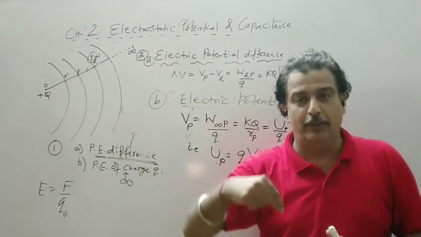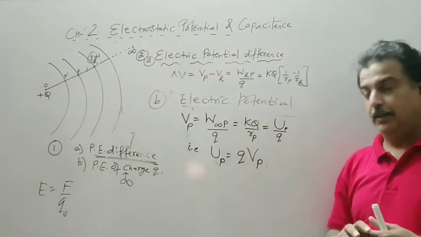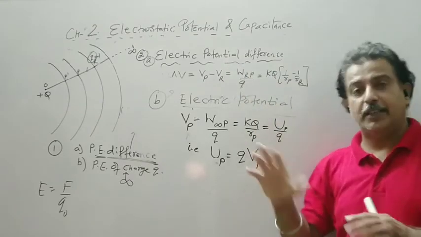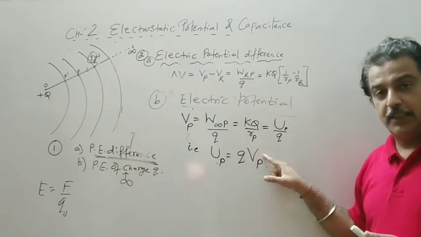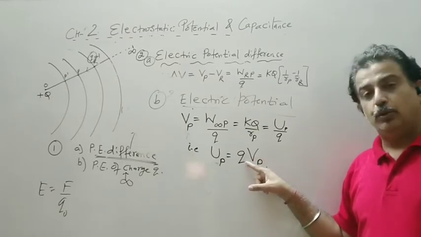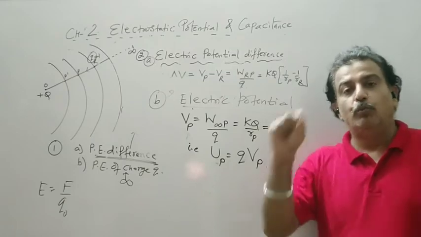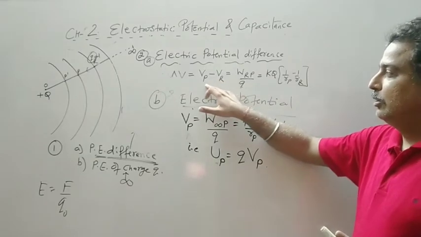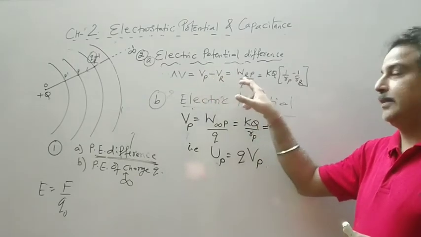अब मैं बोलूं भाई 1 कूलम लेके आओ बाहर से अंदर, तो only electric potential. So 1 कूलम लाने का खर्चा, potential का unit और potential difference का unit is joule per coulomb. This is the energy, that is joule. सो 1 कूलम लाने का खर्चा बाहर से अंदर. अब तुम बोलो नहीं मैं तो 2 कूलम लाऊंगा, तो multiply by 2, 3 कूलम, 3 times energy you spend, so you will get an energy that is joule. You move a 1 coulomb charge from one point to another in the field against the field, so it will give rise to the potential difference, that will be high potential minus low potential.